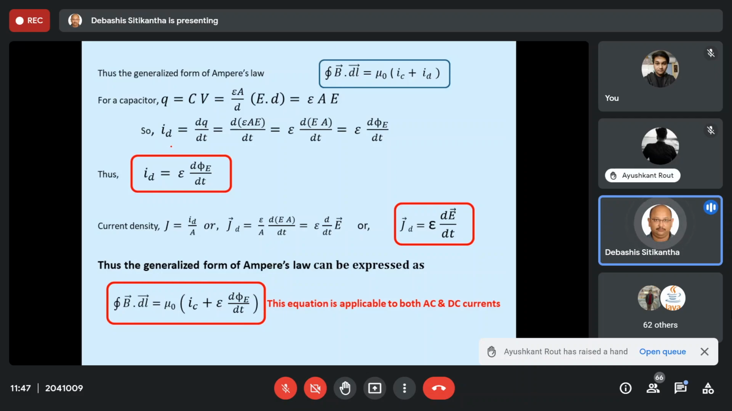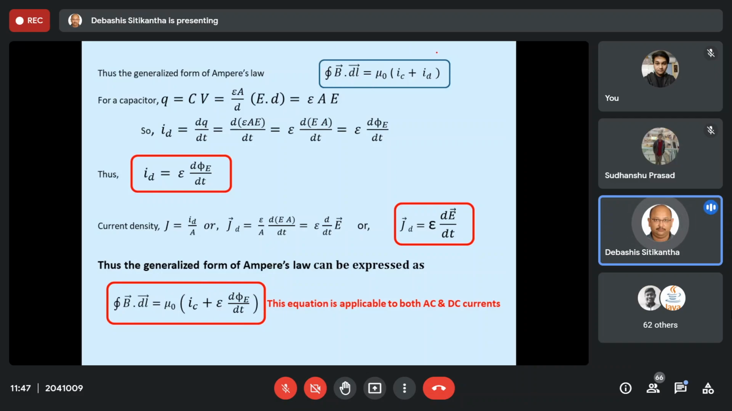Now look over here. This is the generalized form of Ampere's law. Now let us try to find out the expression for this displacement current. For a capacitor, we know that Q is equal to C times V, the capacitance times the voltage. Let us consider that we are using a parallel plate capacitor over here. So C is equal to epsilon A by d. So we have replaced this C by this expression.